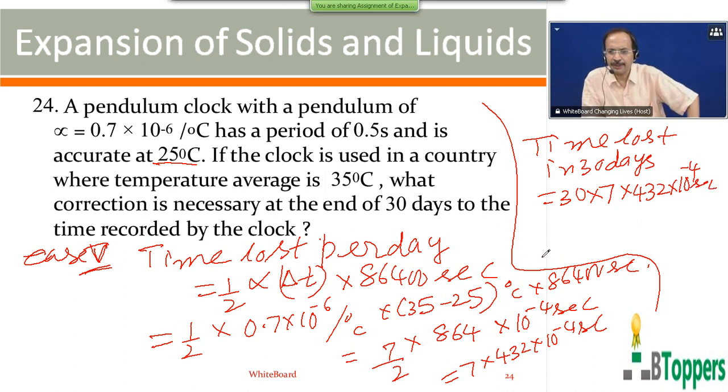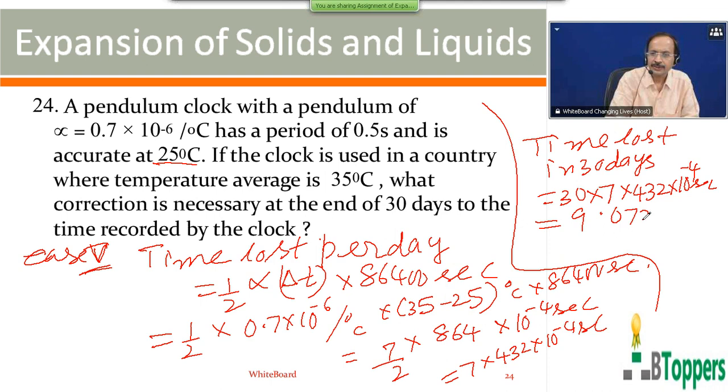So if you want to copy the working, please take a pause and copy the working. If you simplify this yourself, you get the answer as 9.072 seconds. That is close to 9.1 seconds.